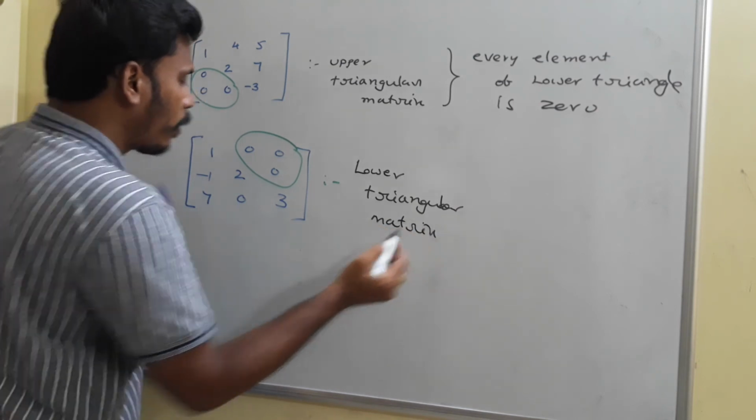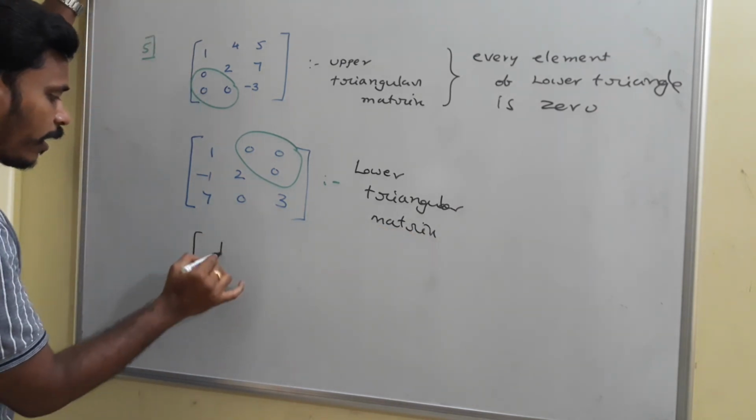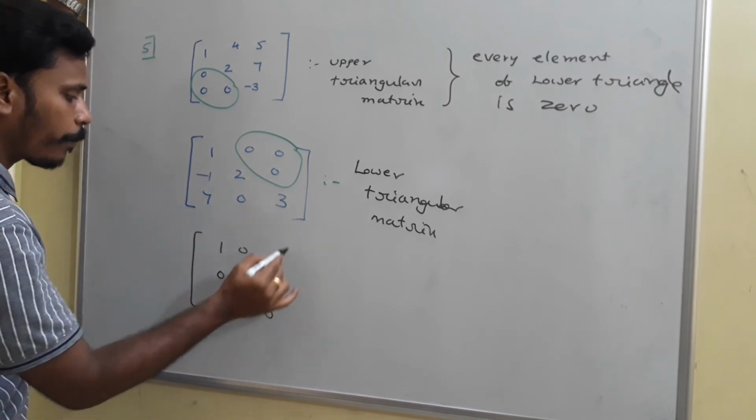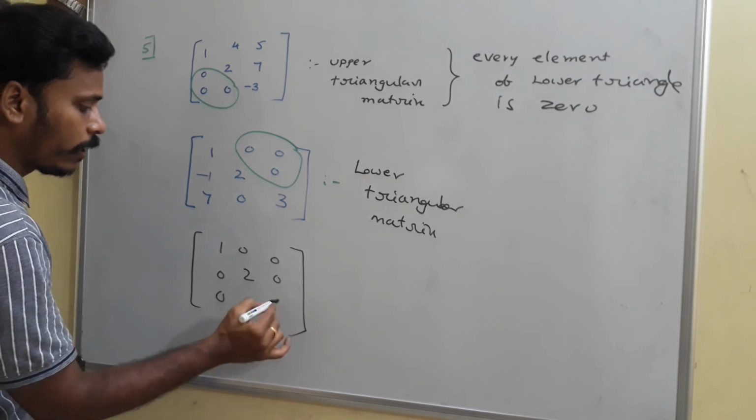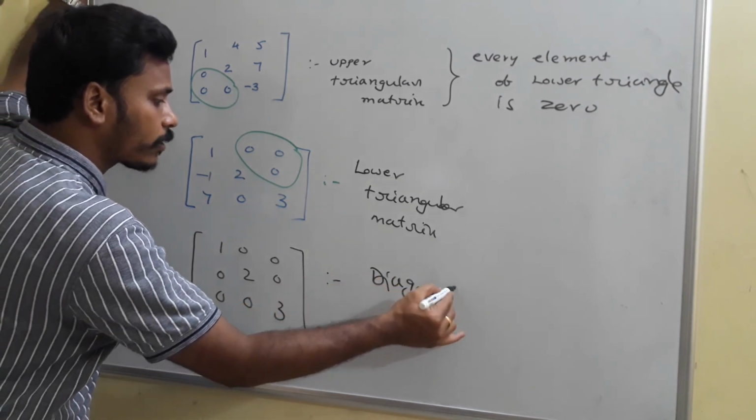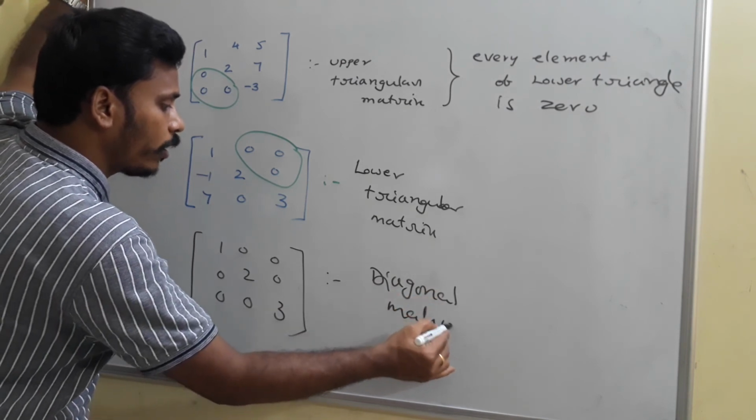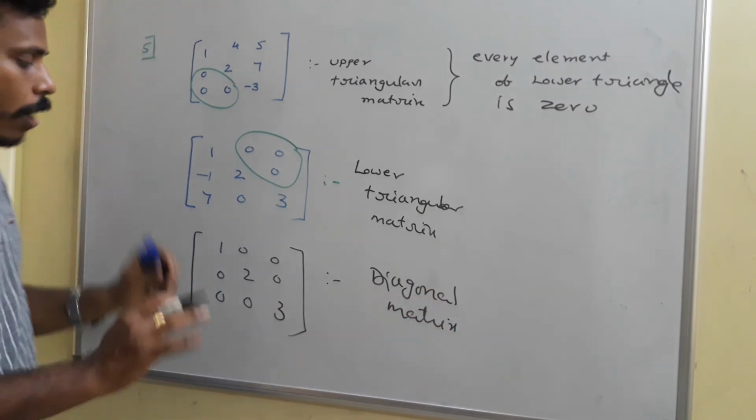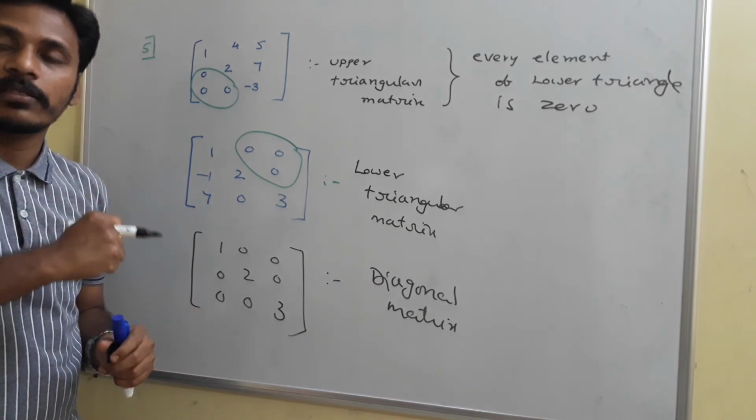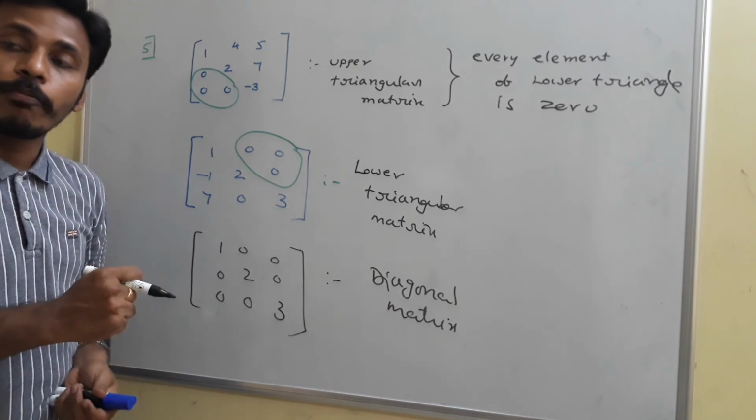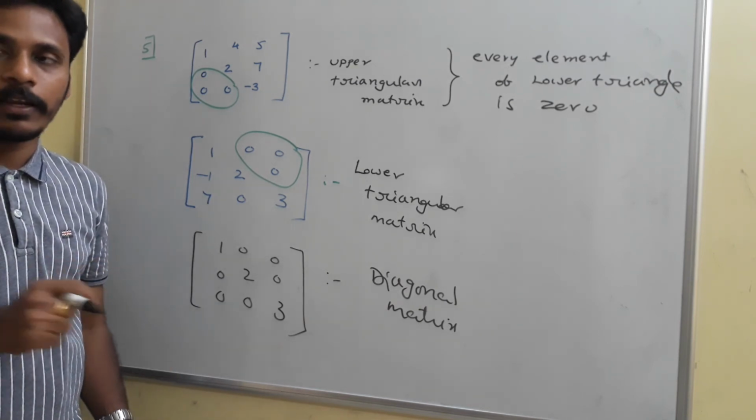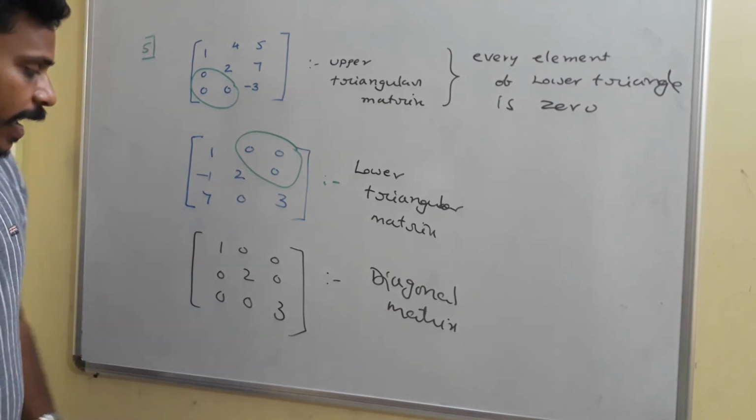And one more thing: for example, if I have a matrix like 1, 2, 3 on the diagonal and all the other elements are zeros, both in the upper triangle as well as the lower triangle, this type of matrix is called a diagonal matrix. Only the diagonal elements may or may not be 0. We don't have any stress on the diagonal elements, but we need to confirm that all the other elements are zeros except the diagonal elements. If all the other elements are zeros, we call it a diagonal matrix.